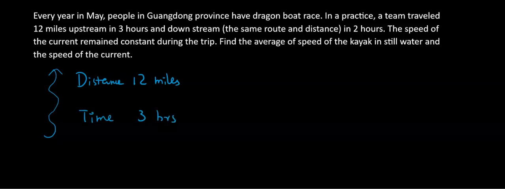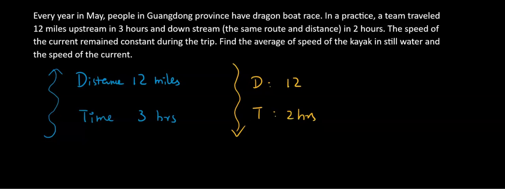Now we can come back home. Row the boat gently down the stream, and we travel the same distance, also 12, and the time is only 2 hours. Why? Because downstream we have such a thing called a current. The current is going to push us, going to help us, not go against us, but go with us.